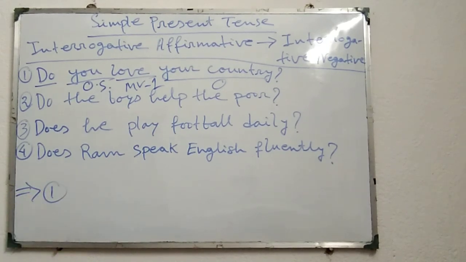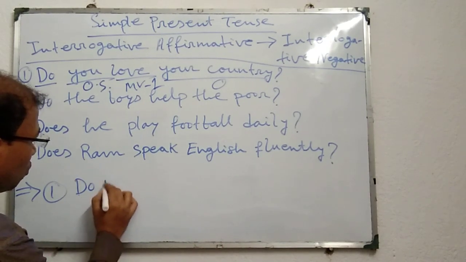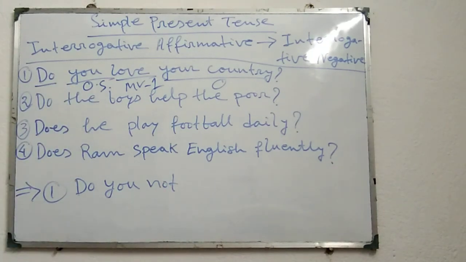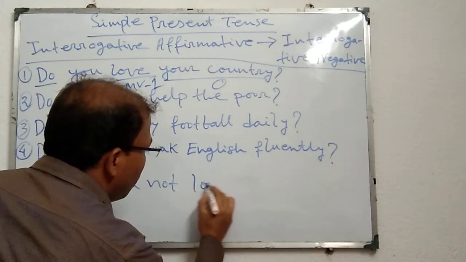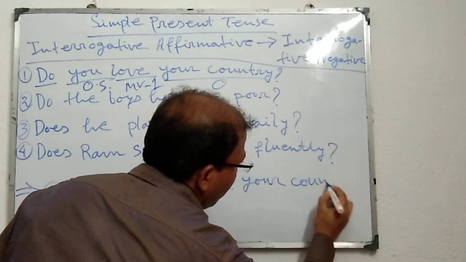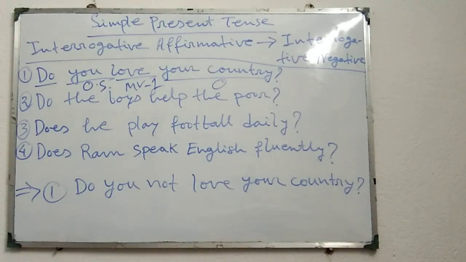Do you love your country? Do you not love your country? Now look here.